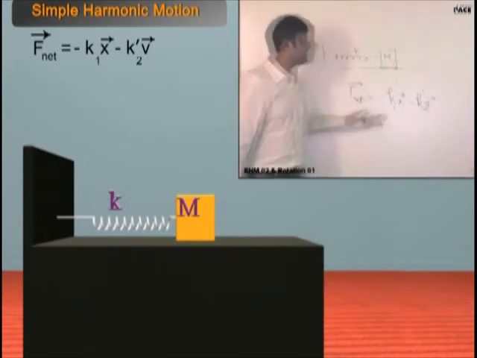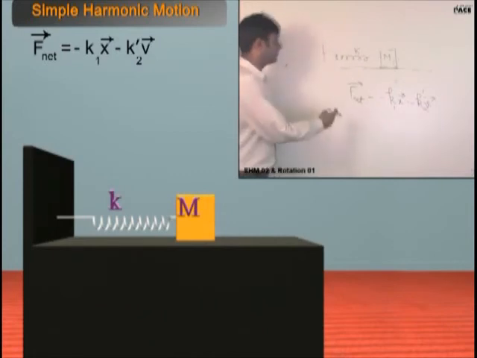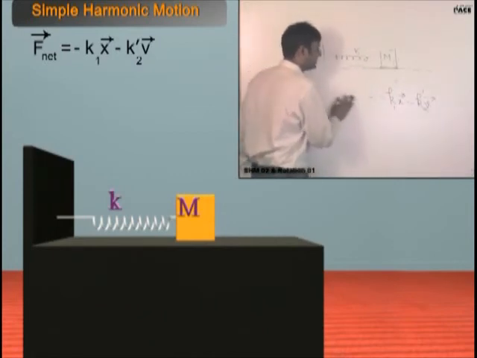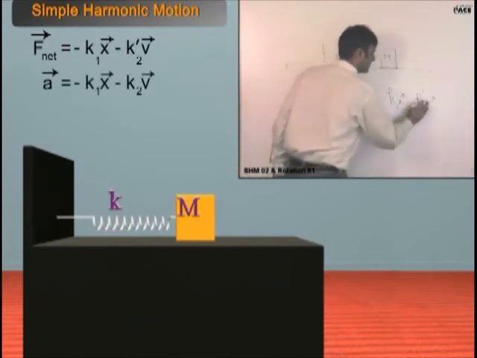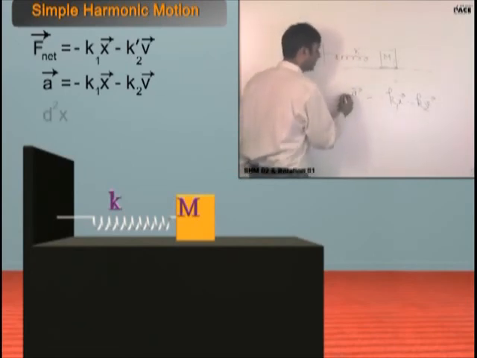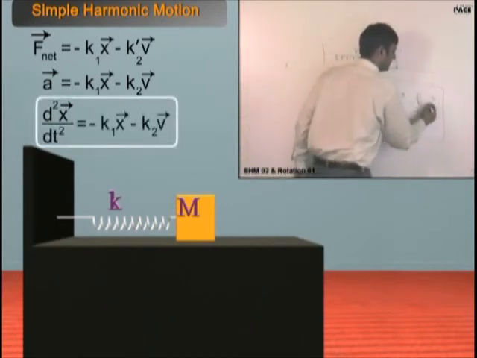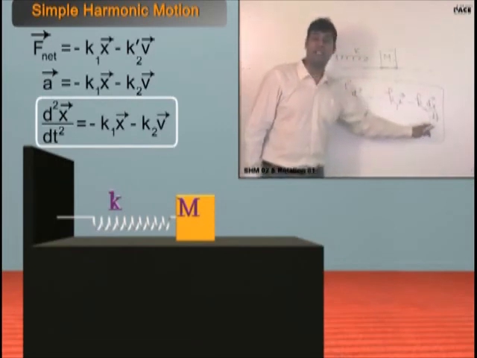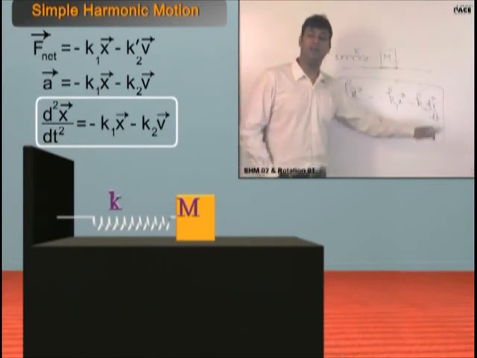Now if we solve this differential equation, then we'll get the equation of that. Again, this is a complicated second order differential equation. See this, F divided by mass is acceleration. So acceleration is this. I can say this is k1 and this is k2, basically after dividing by mass. And now this is d2x by dt square, a second order differential equation, and this is dx by dt. Now this is a proper second order differential equation, and when you solve this, you will get the equation for damped oscillations.